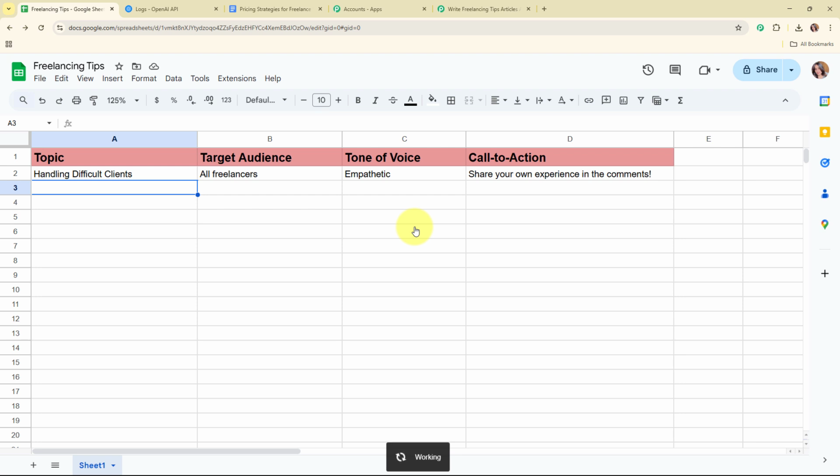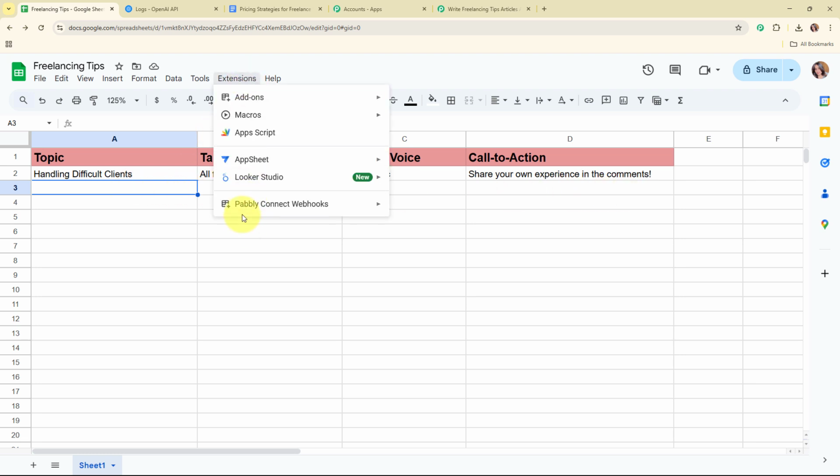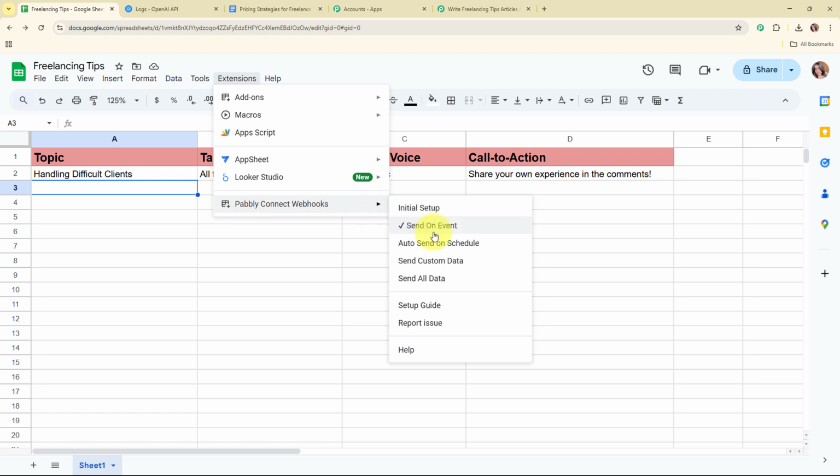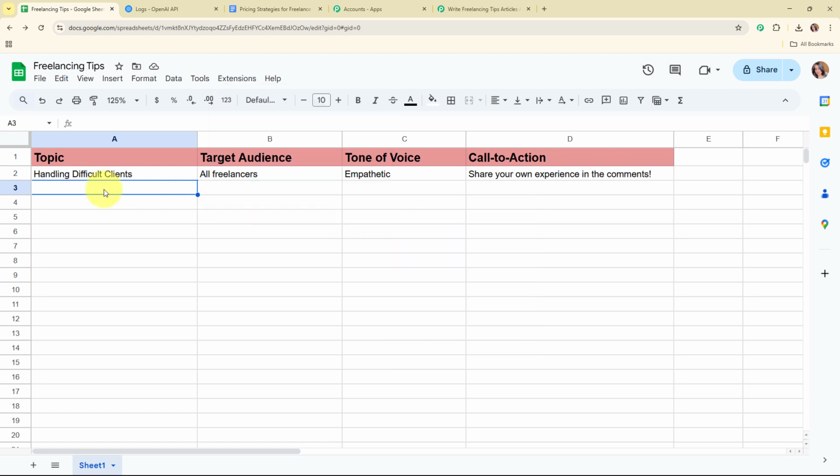So by turning it on, whenever you add a new detail in your Google Sheets, Pabbly Connect is going to automatically and instantly capture the response. Alright, so now let's go and check it. And here you can see we have received a tick in front of the send on event. That means we have successfully turned it on.